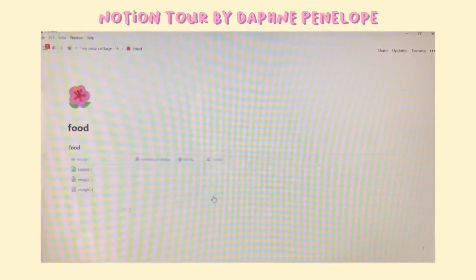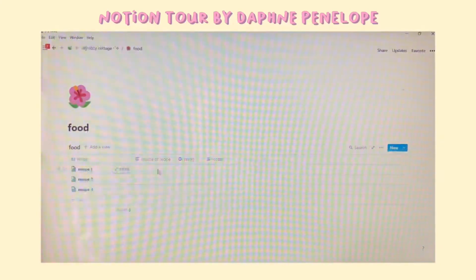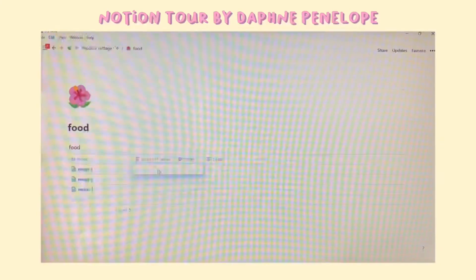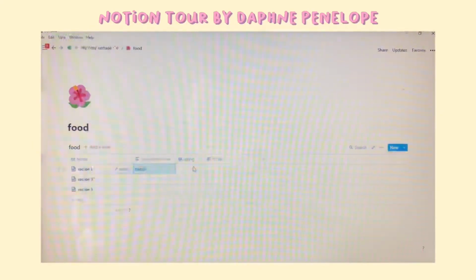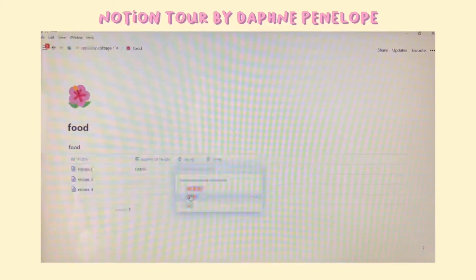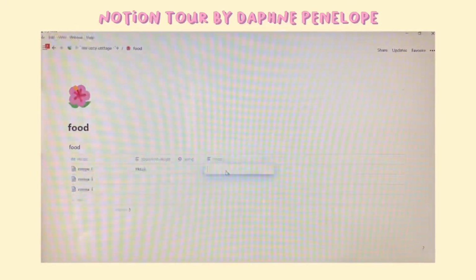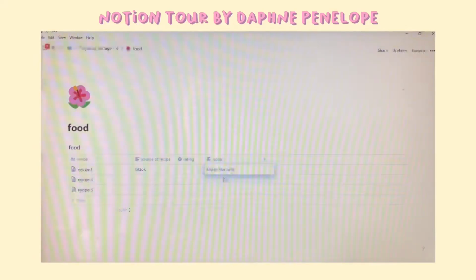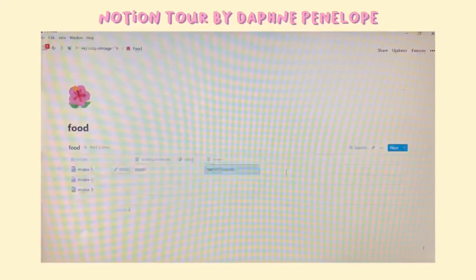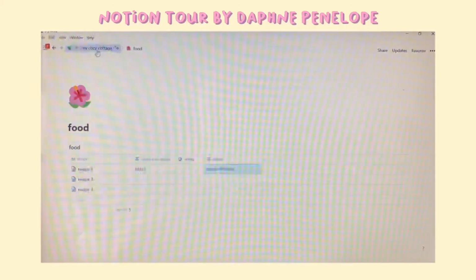Okay, and the last part of the section is food, which is where I just put some recipes that I learn or find on the internet. So we just have the recipe over there, and then the source of the recipe, my rating, and then notes. So basically, if you click the open thing on the recipe, you can write more details about it. So it creates a little mini page, I guess. I don't really know how to explain it, but it's just really cool.